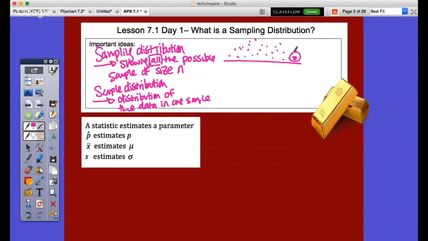If I were to have this one dot, and I just made it bigger just so you could see it, this is a dot that corresponds to one statistic of size n. We'll talk about what a statistic is in a second. But one statistic, one sample of size n, is the average or the proportion that corresponds to whatever the sample size would be there, okay?